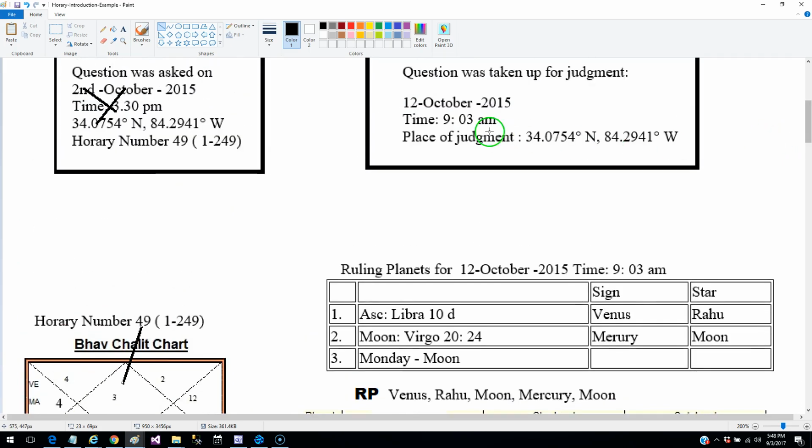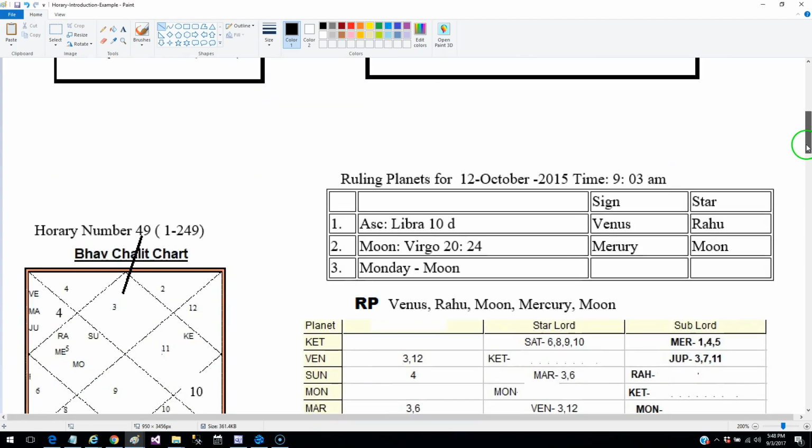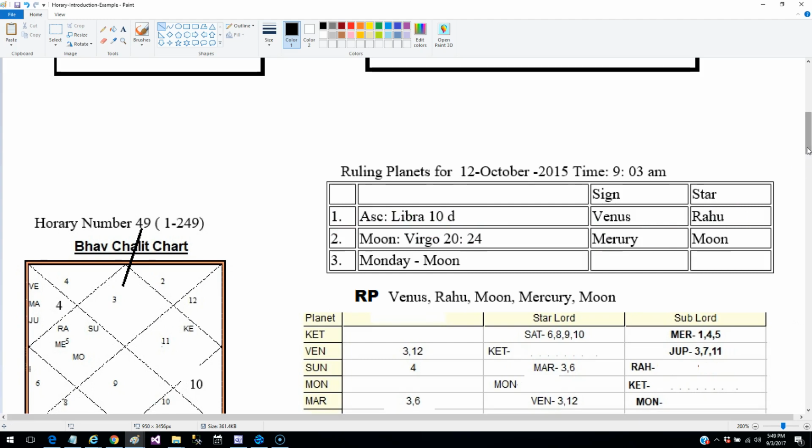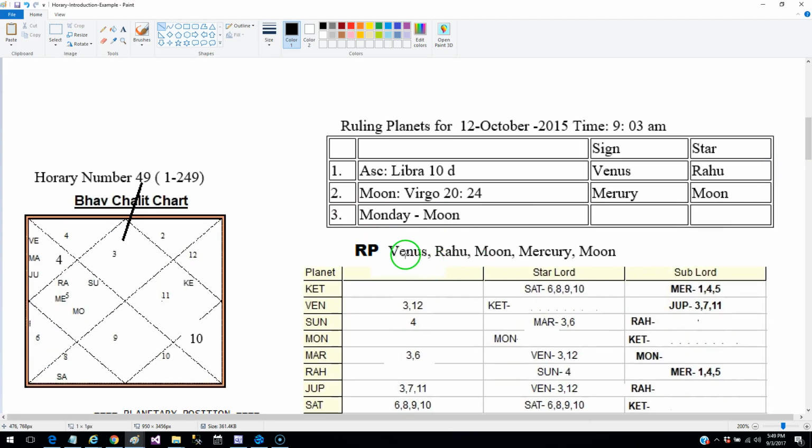Since this question was taken up for judgment on this date and this time, what we do is calculate the rising ascendant for this date and this time, which is the time of judgment, and we calculate the star for the rising ascendant, the placement of moon for this date and this time, and then of course the day. So then you get 5 different planets. These 5 different planets are called the ruling planets. So first one is Venus.